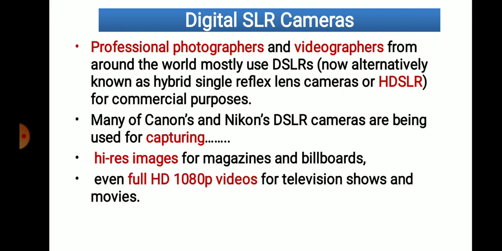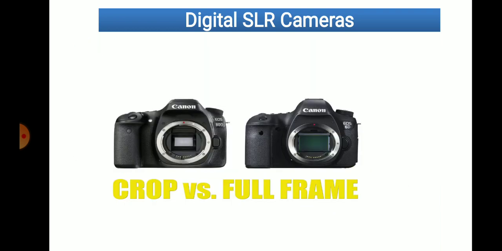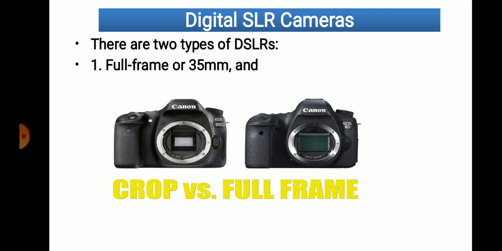Even HD videos we are able to prepare with the help of this camera, which can be telecast and used for television shows and movies also. Now there are two types of DSLR digital cameras.